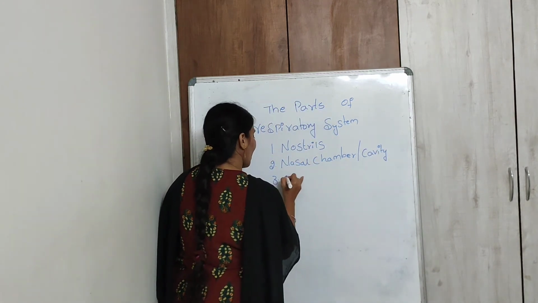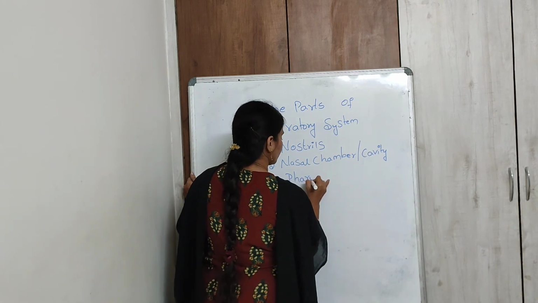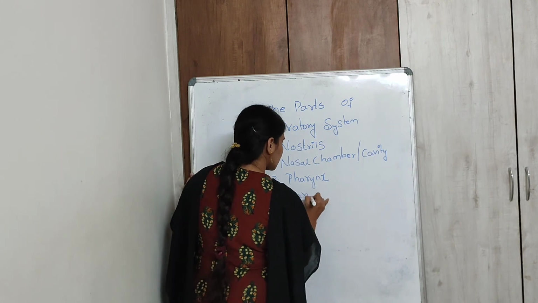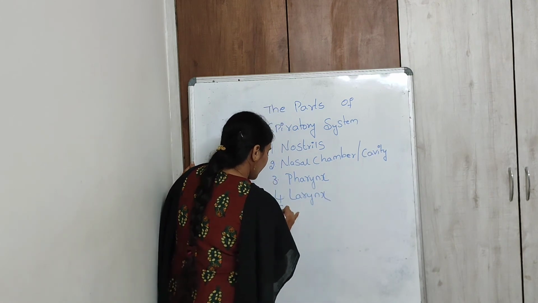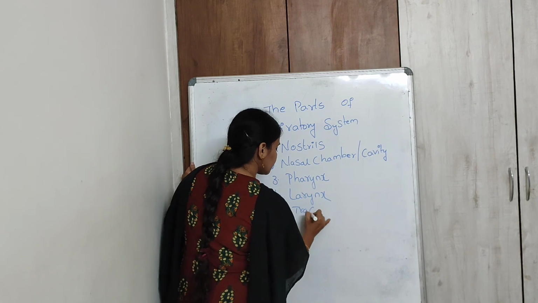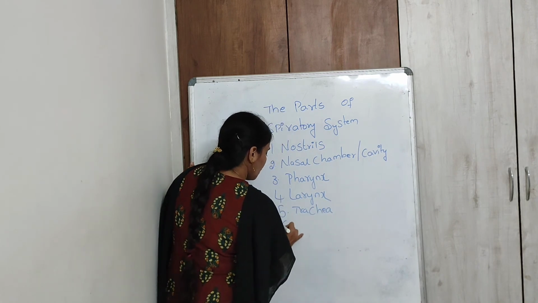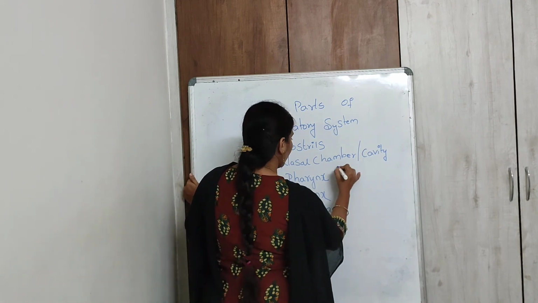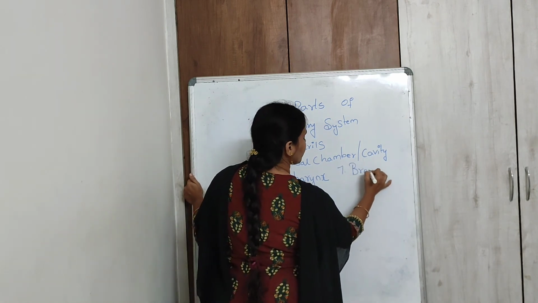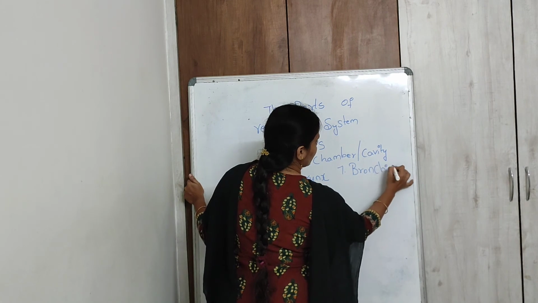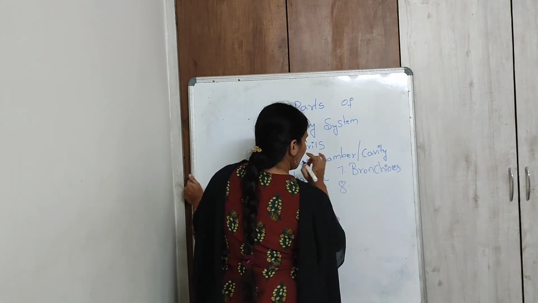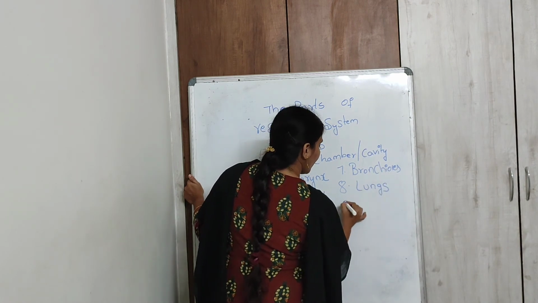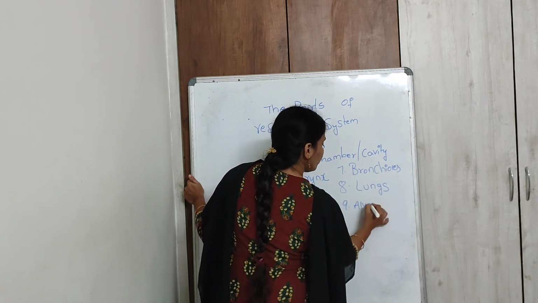Third one is pharynx. The next part is larynx, trachea, bronchi, bronchioles, next we have lungs, and finally we have alveoli.